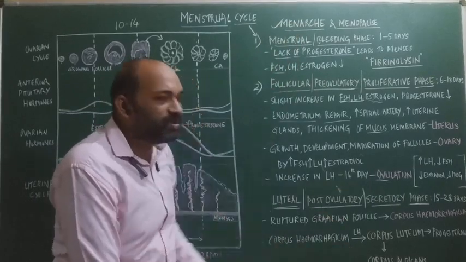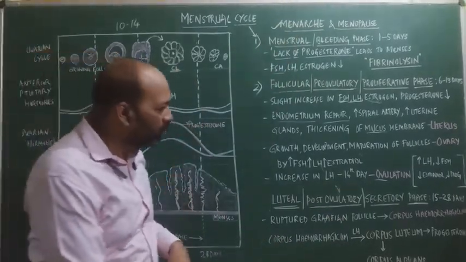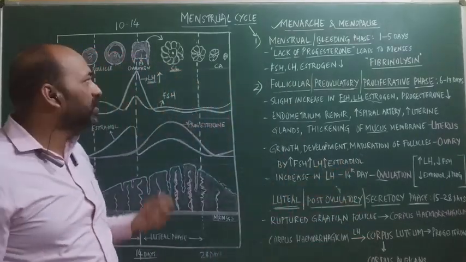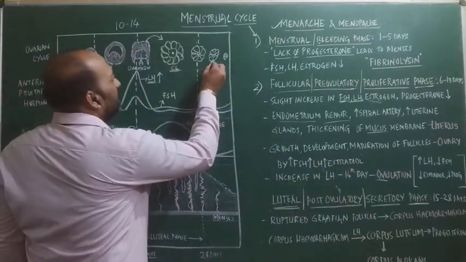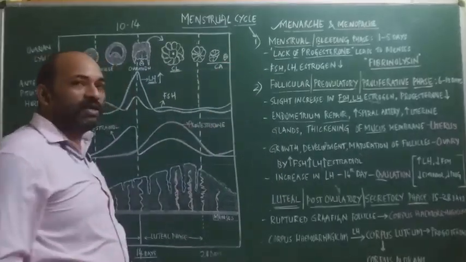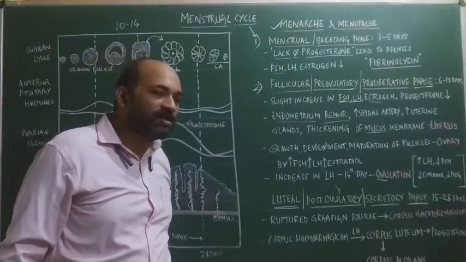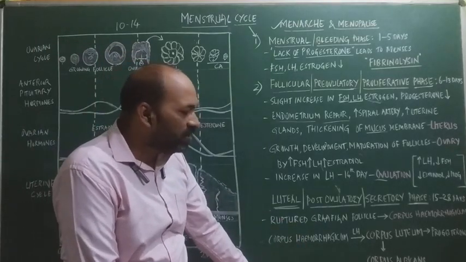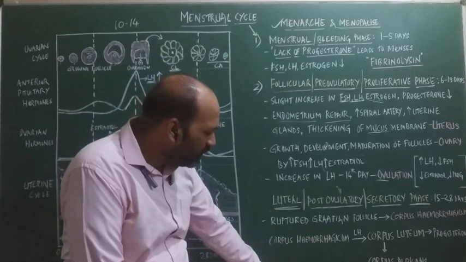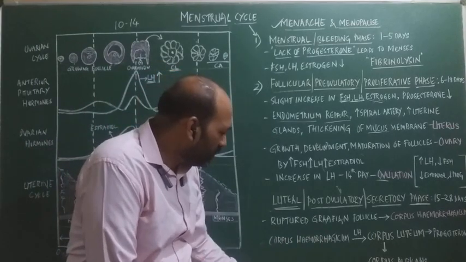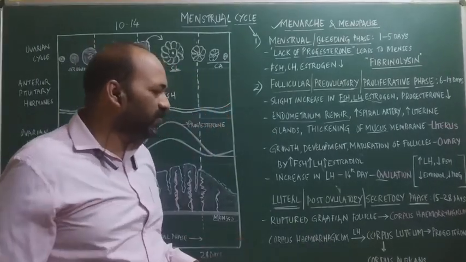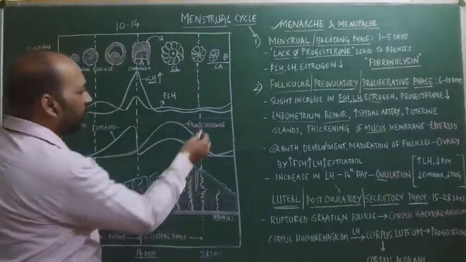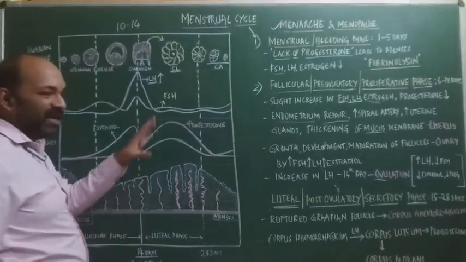Then what are the changes which occur in the ovary? In the ovary, the corpus luteum, that yellow colored body, starts regenerating, and thereafter becomes white in color, which is called the corpus albicans. During the corpus albicans, the levels of progesterone will be less, and the FSH, LH and estradiol levels are also less. That is what we can depict in the graph also.